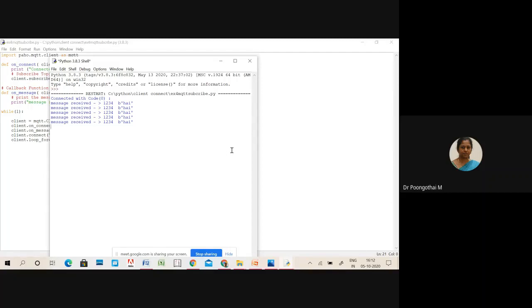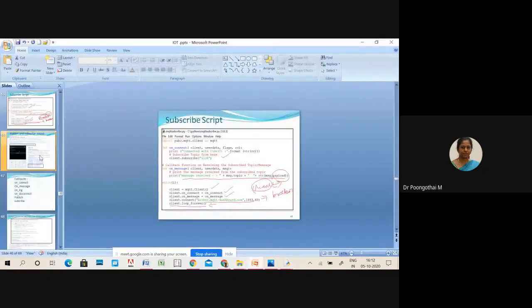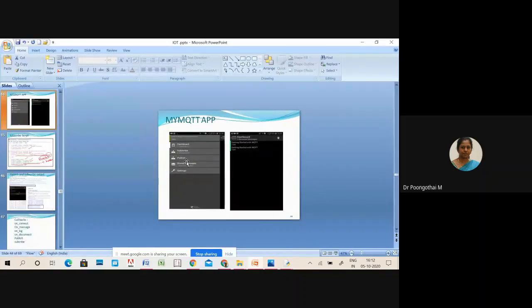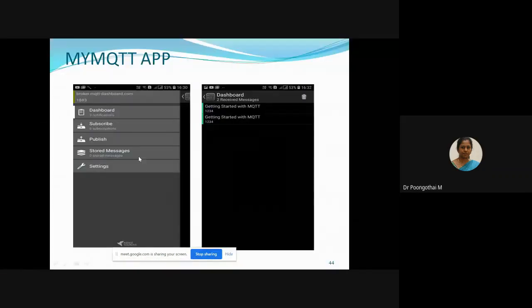So in app, here we have one option, publish option. And here we have to specify topic name along with message. Okay. So topic name is 123.